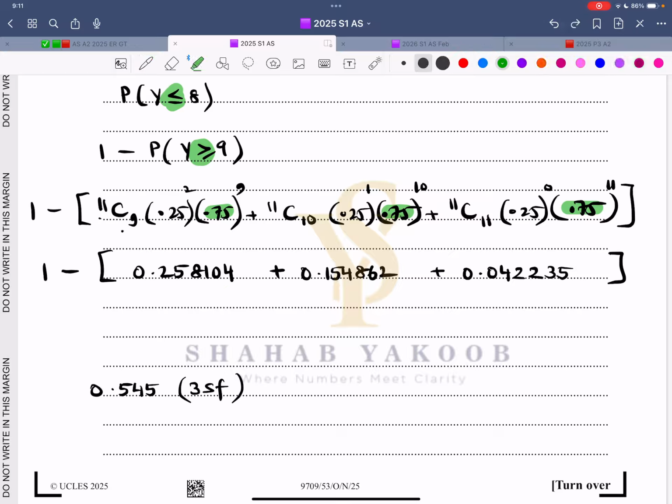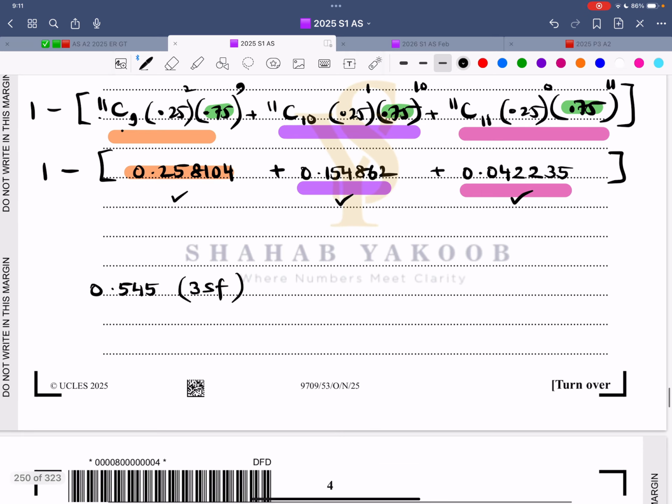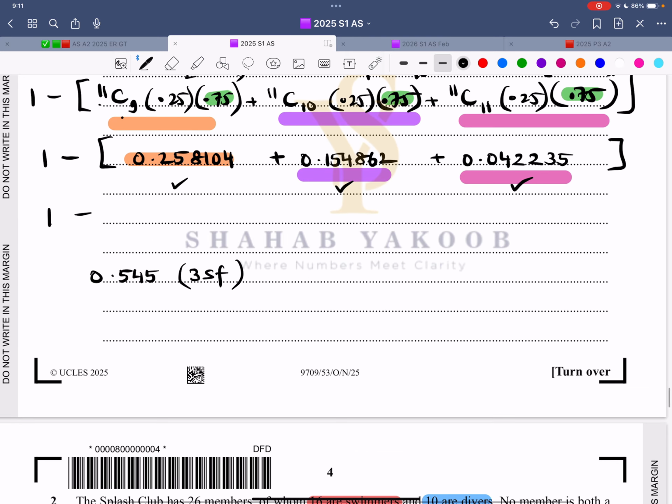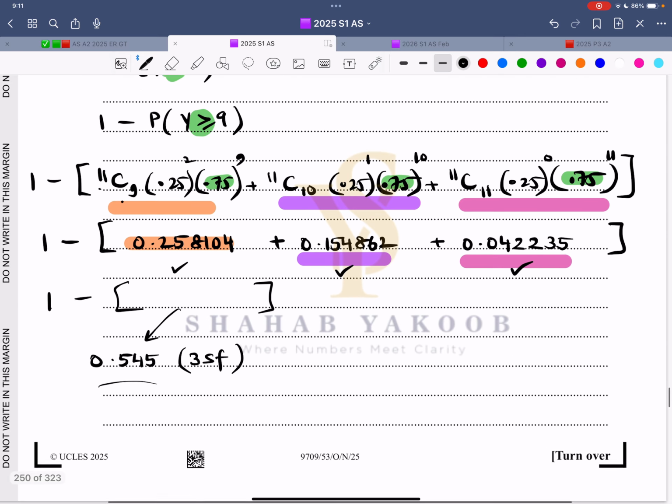Let me highlight it. So this is the answer for this particular term. This is the answer for this particular one. This is the answer for this thing. Yes, the examiner requires it all, so write it down, write it down, write it down. At least 4 SF. Add it up. So 1 minus the sum of these values, and this is the rounded off value. So that is how question number 1 is done and dusted.